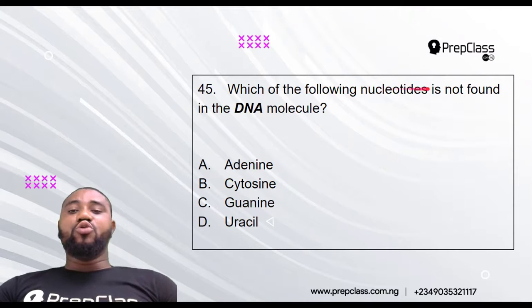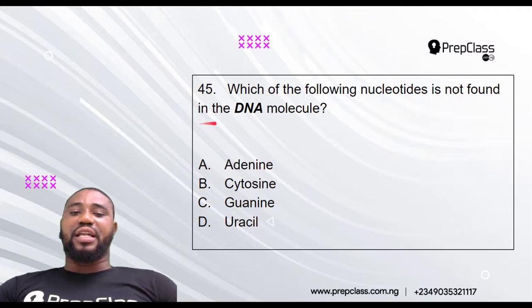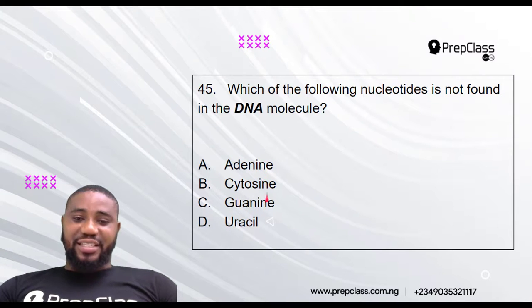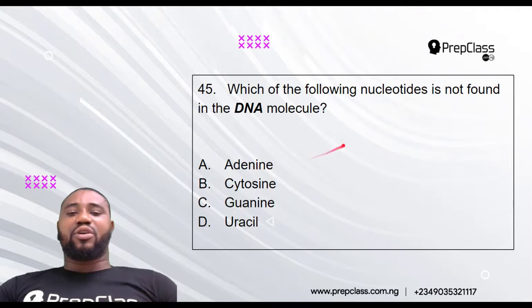Okay. Question number 45. Which of the following nucleotides is not found in the DNA molecule? Is it adenine? Is it cytosine? Is it guanine? Is it uracil? Now, there's a comment I made.